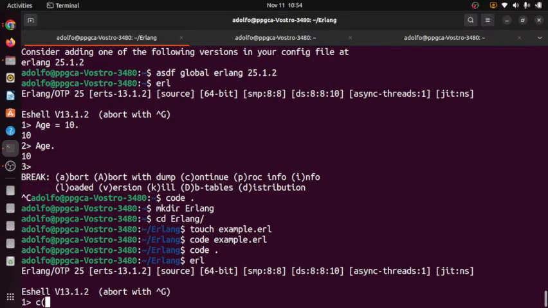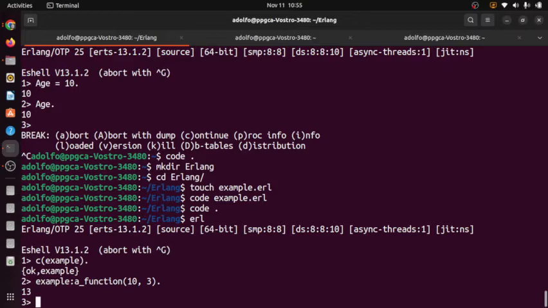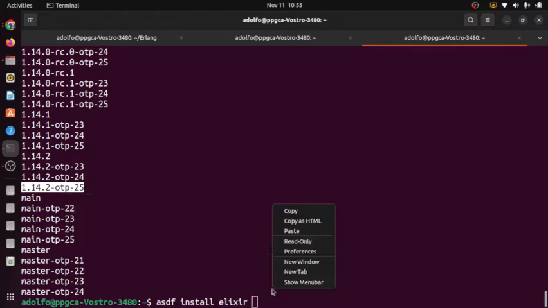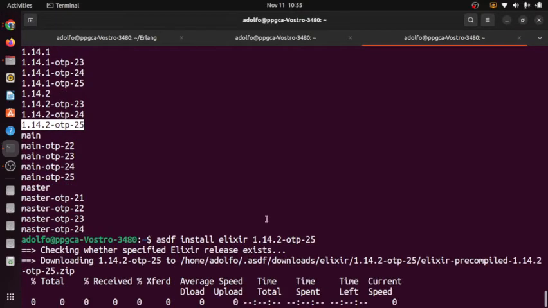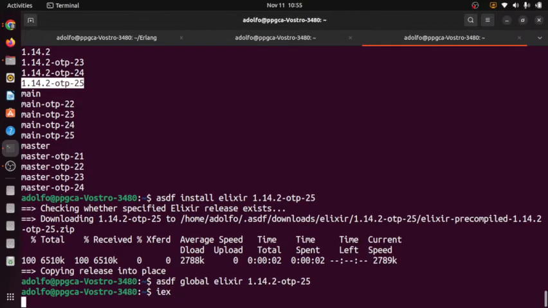I'm going to compile example, and I'm going to run a function with two numbers, 10 and 3. It returns 13. So, okay, Erlang is installed and working. Now what I have to do is the same for Elixir. Let me copy this and paste. Elixir is faster to install, but of course, because many things are in Erlang. Okay, now I can use it.